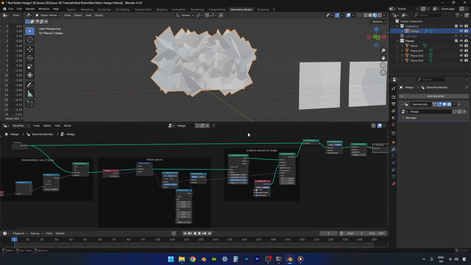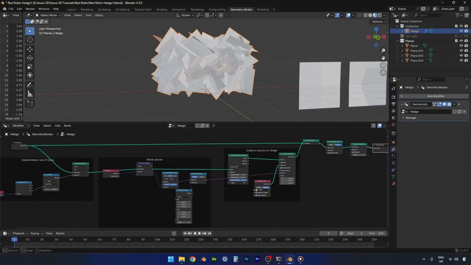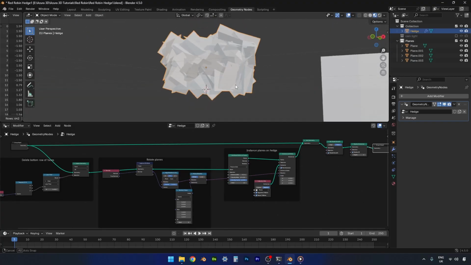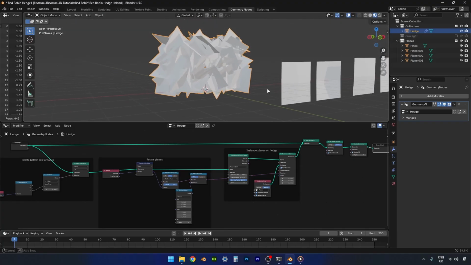Maybe like that. That's it. And just play with the seed until you're happy that it's covering everything that you want it to cover. I'm happy with that for now.